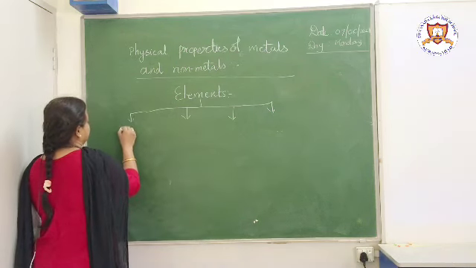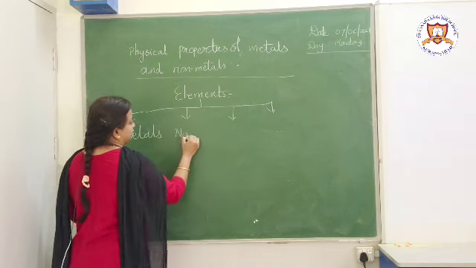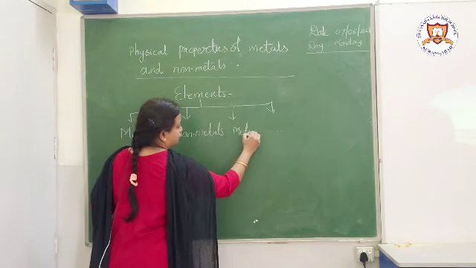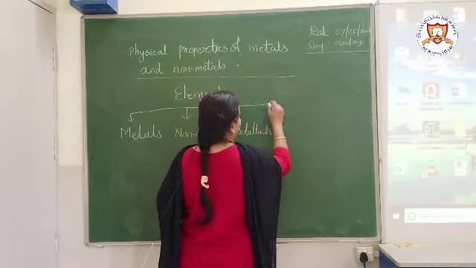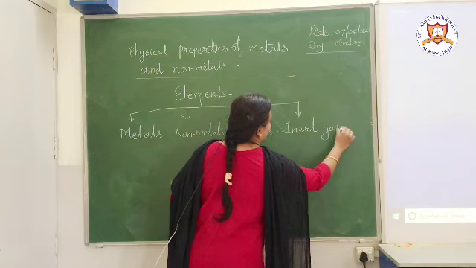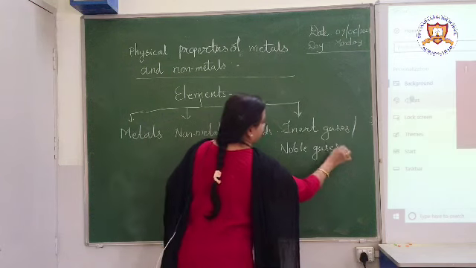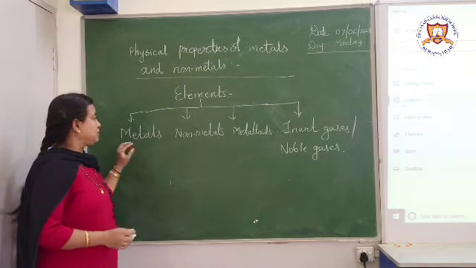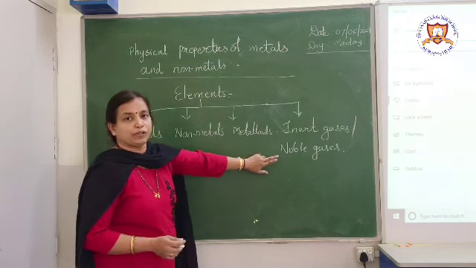The first one is metals, second is non-metals, third is metalloids, and lastly we have inert gases, or noble gases. So when we classify elements, we have 4 main groups: metals, non-metals, metalloids, and inert gases or noble gases.